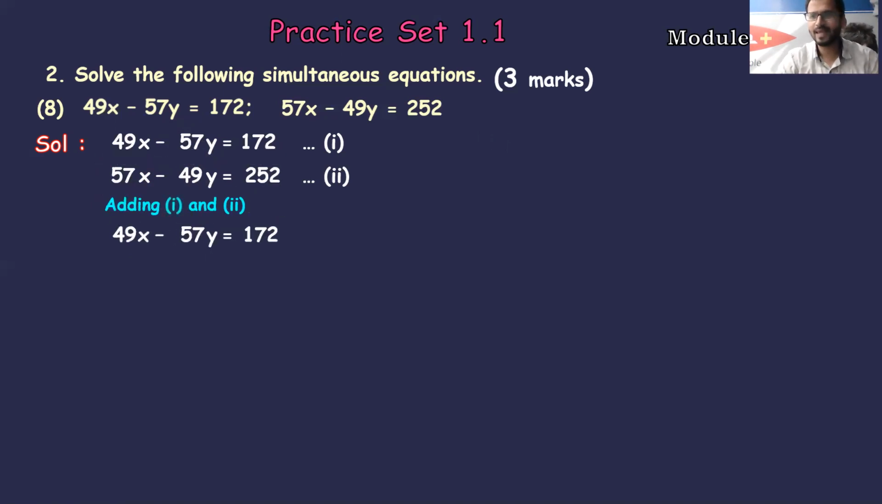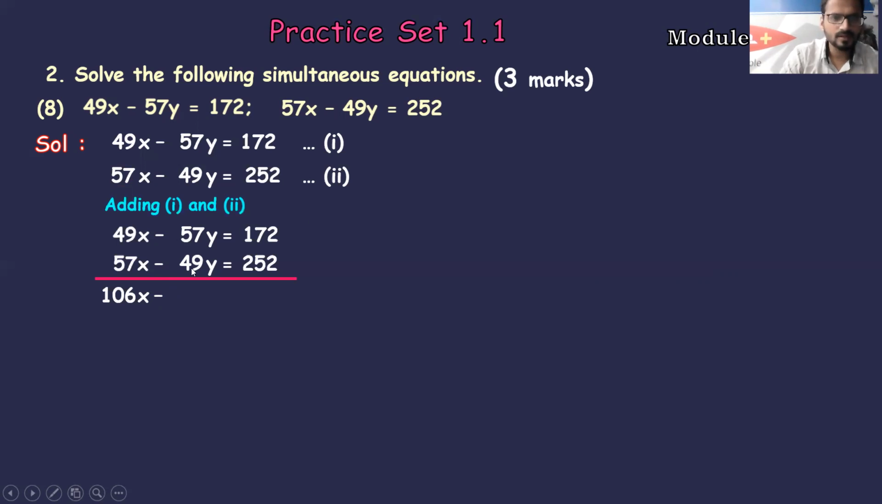So let's add. ASA, A stands for addition. Let's add equations 1 and 2, students. Adding the equations, what will you get? 49x plus 57x is nothing but 106x. Then 57 minus sign, minus is plus, so we'll keep the minus sign as it is, give the sign of the greater number. That's why the minus sign we have kept as it is. Then 57 and 49, how much do you get? You again get 106y is equal to 172 plus 252, which is nothing but 424.